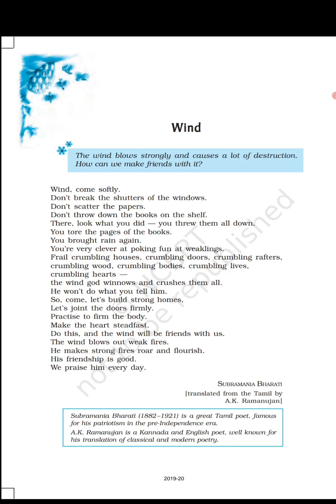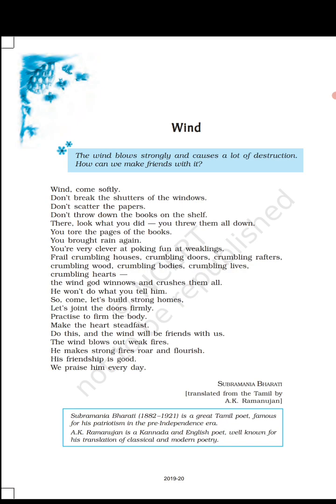And because of the wind's violence, the poet is asking the wind to look at what it did. The wind tore the books' pages and it even brought rain with it. Whenever the wind is strong, all delicate things get scared and even get hurt. So the poet described the power of the wind.